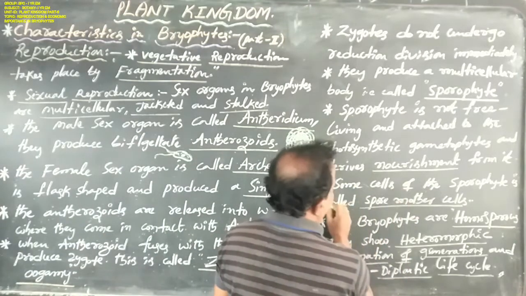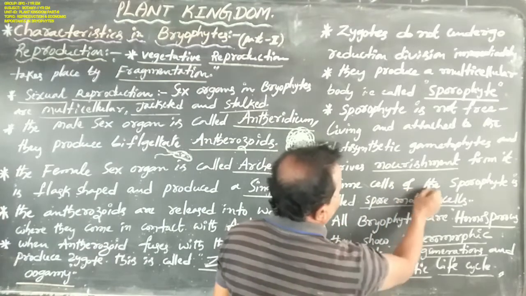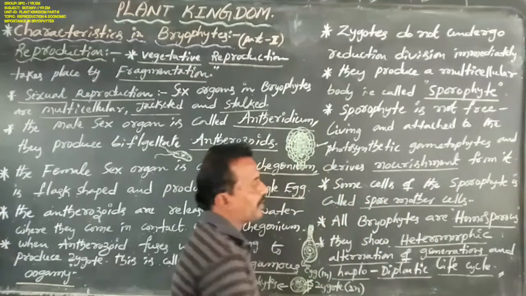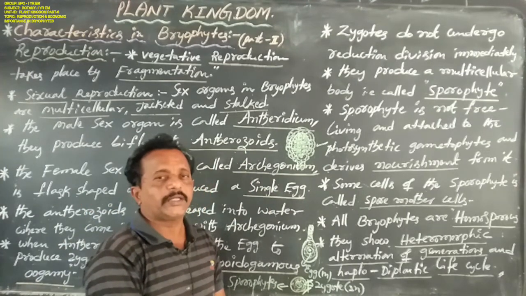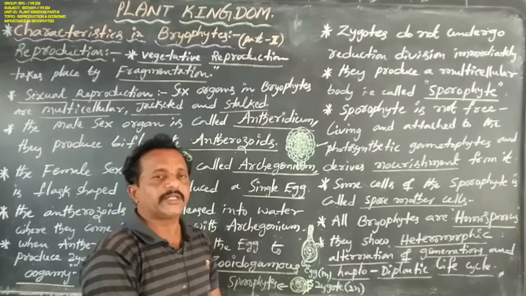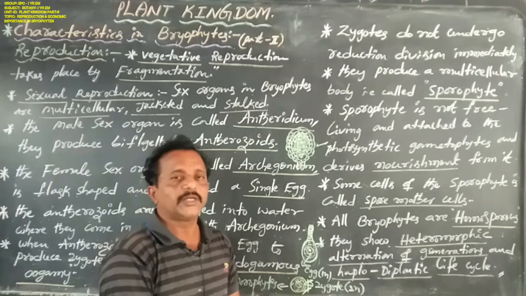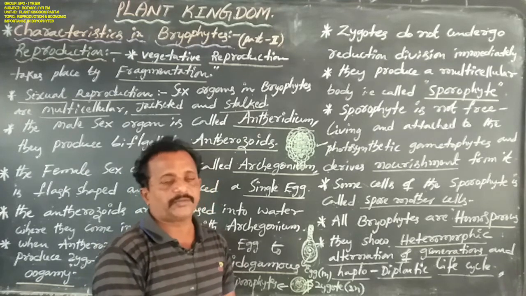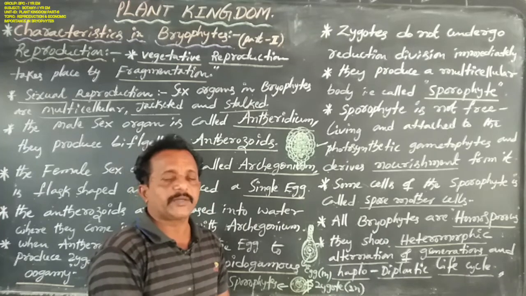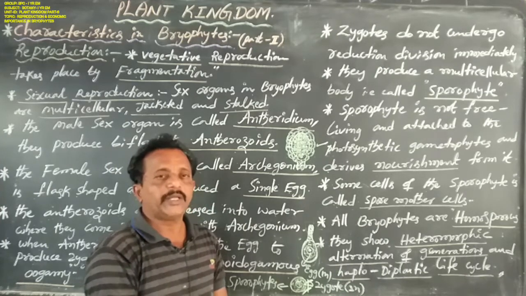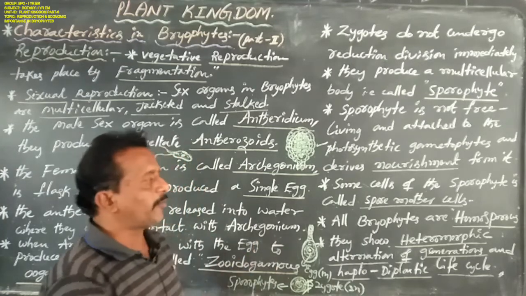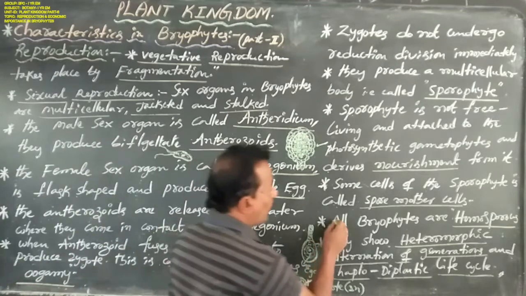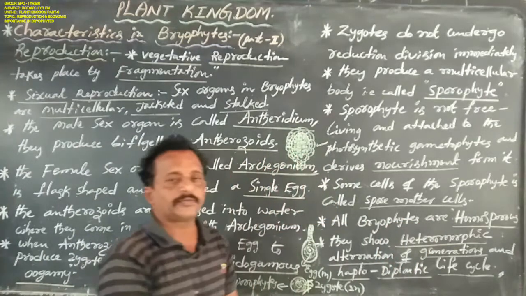Some cells of the sporophyte are called spore mother cells. These spore mother cells undergo reduction division, or meiotic division, to produce several spores. After some time these spores germinate to develop a new gametophytic plant body. And all bryophytes are homosporous.